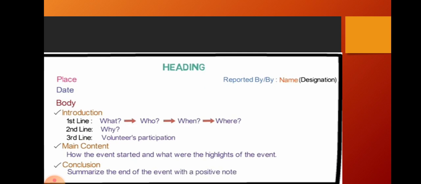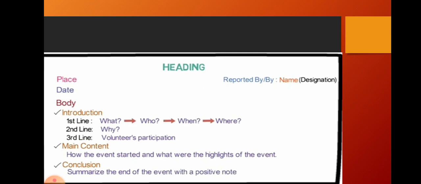Then the body of the report. First, the introduction part. In the first line, what should you write? The questions that arise: what is happening, who are involved in this matter, when it happened, where it happened. That should be mentioned in the first 2 lines.